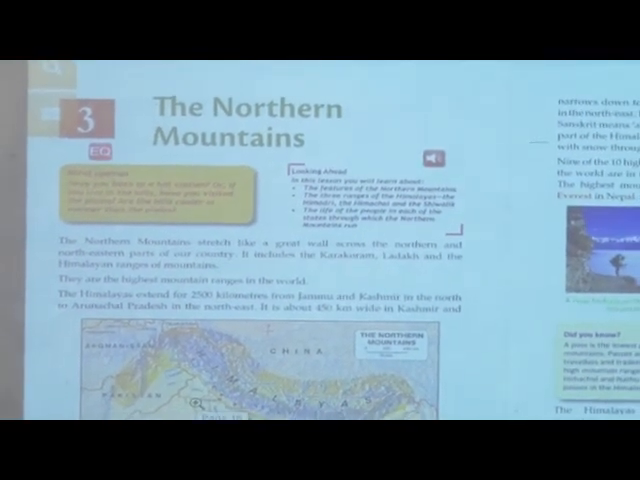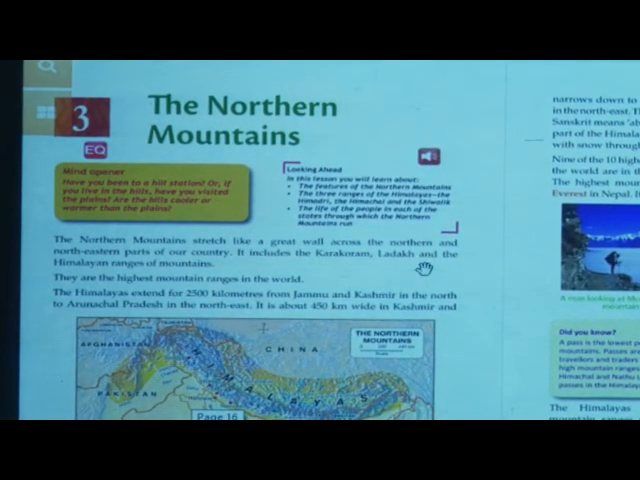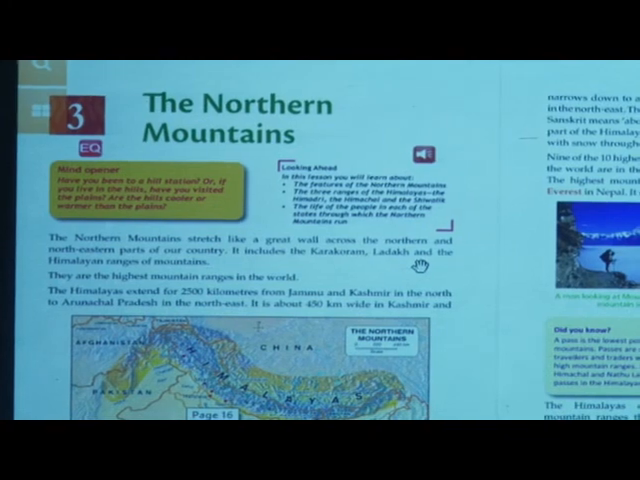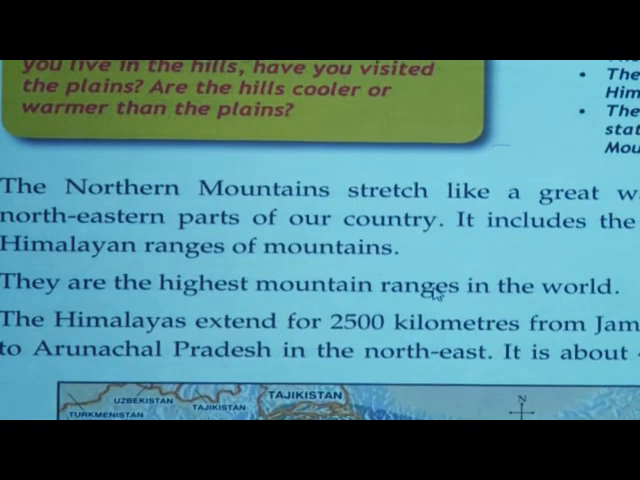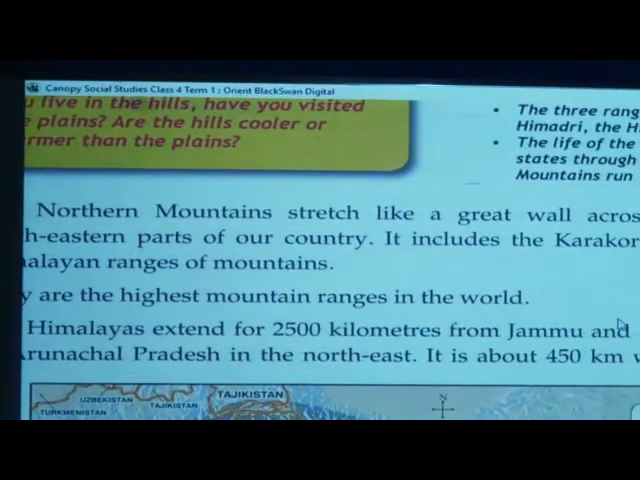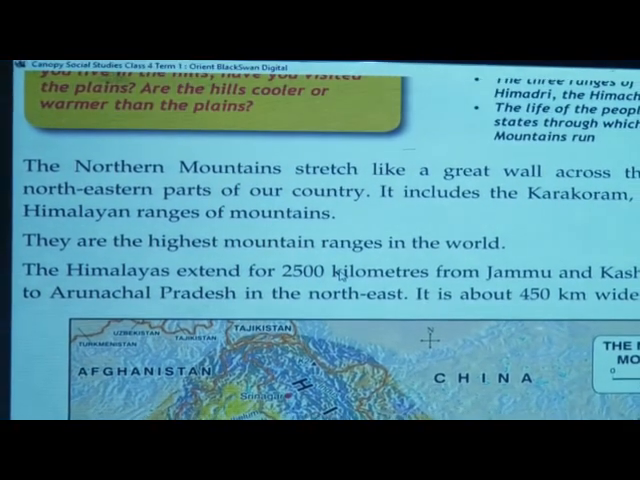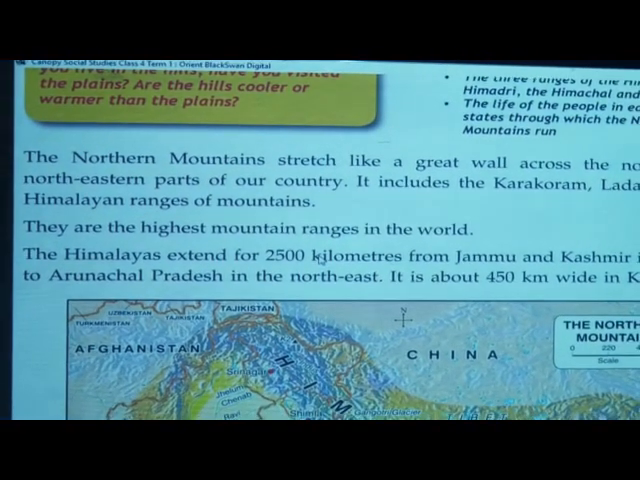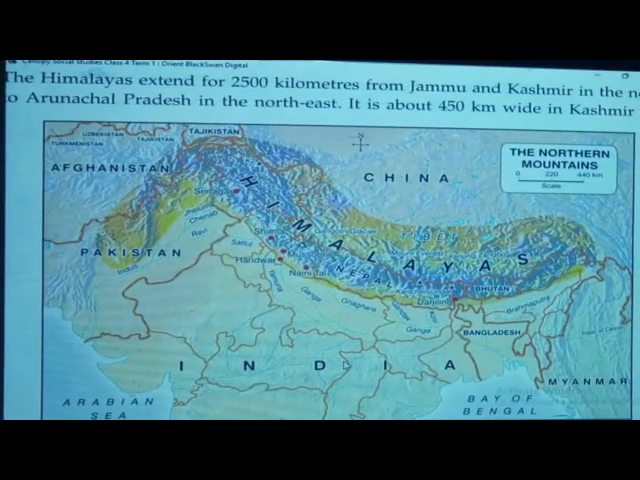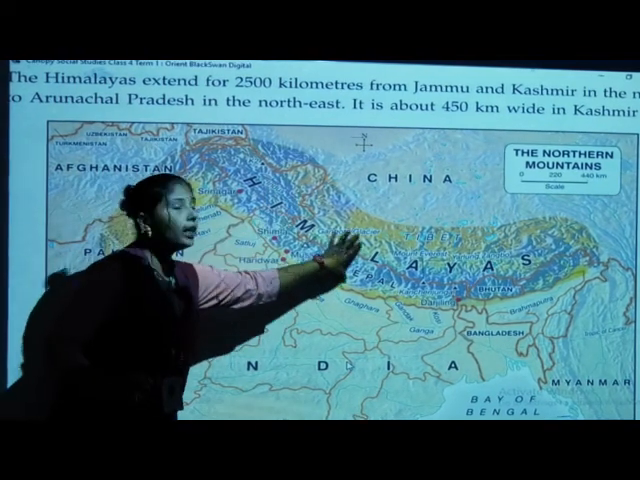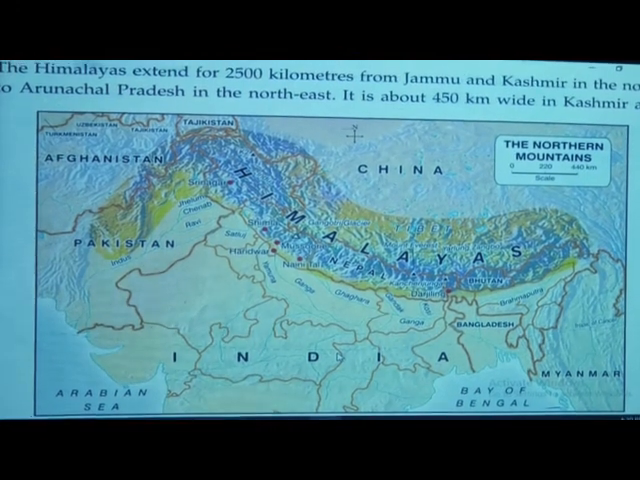What we have studied: the Northern Mountains are a great wall across the northern and northeastern parts of our country. It includes the Karakoram, Ladakh and Himalayan ranges of mountains, and they are the highest mountain ranges in the world. This is our India map. Can you all see this? All of it is like a great wall. This is the Himalaya.